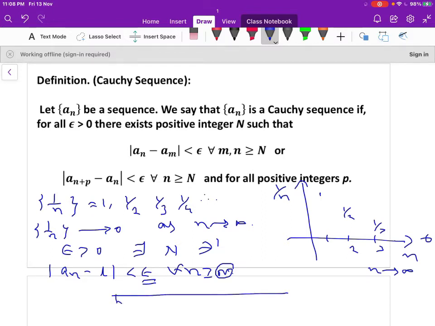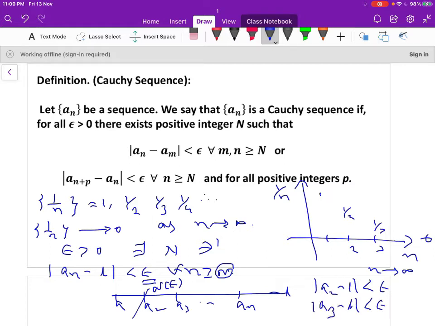So let us show it graphically: a1, a2, a3 and so on, an and so on. Let us take the limit point L here. So N depends on epsilon, and after some value, this is N of epsilon. So we can take the distance between a2 and L; suppose a2 minus L is always less than epsilon.